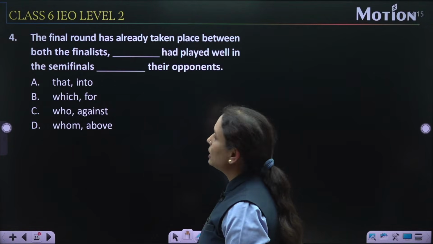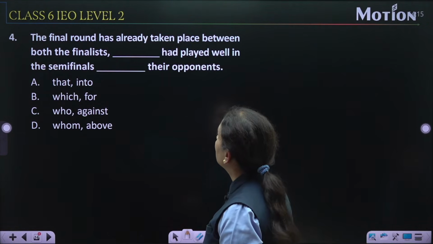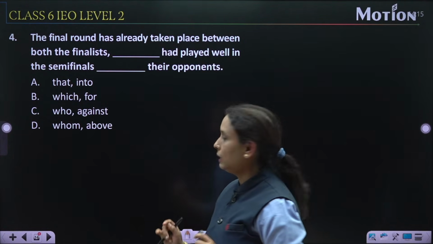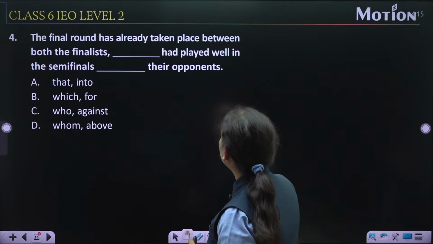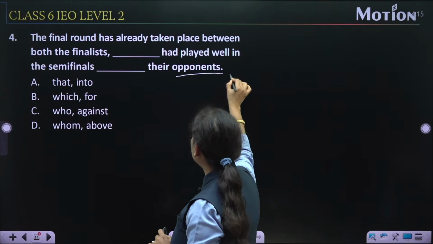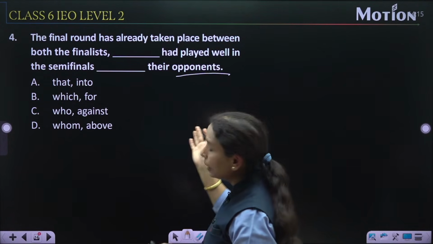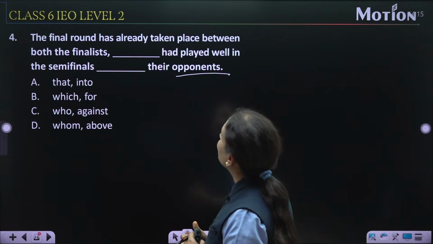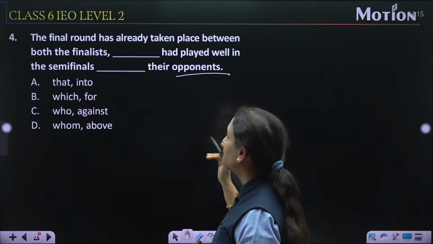Now question number 4. The final round has already taken place between both the finalists. Dash had played well in the semi-finals. Dash their opponents. Opponents means against, right?